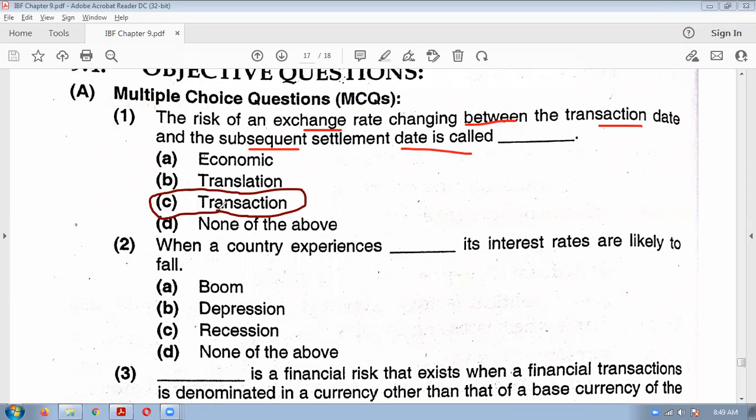And we have also seen the different methods, procedures to hedge the risk. Okay. One is entering into a forward contract. Forward contract you can enter, or you can go into the money market operation also. So a risk of change of exchange rate from date of transaction to the date of settlement is called transaction risk.